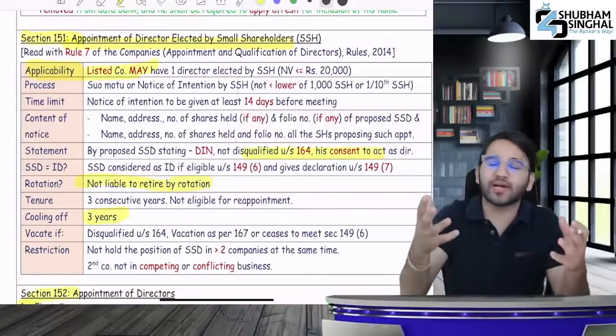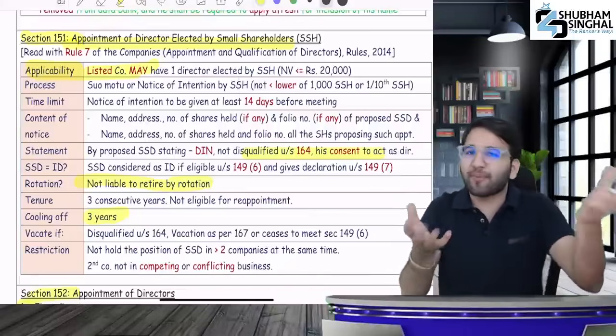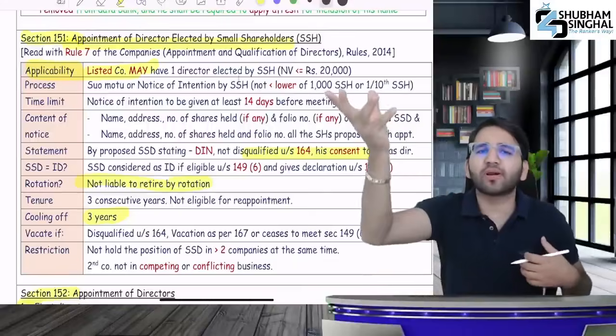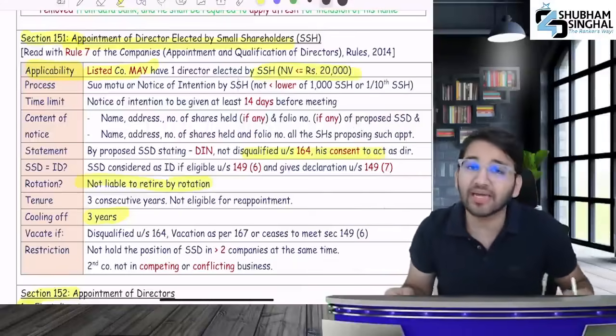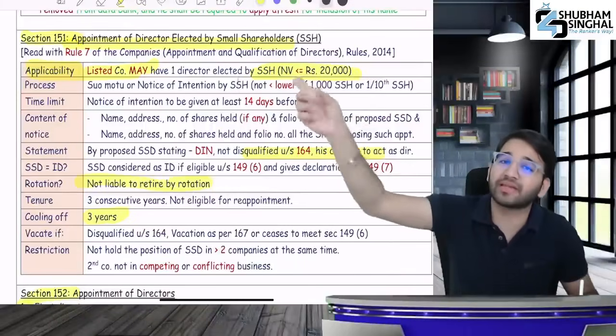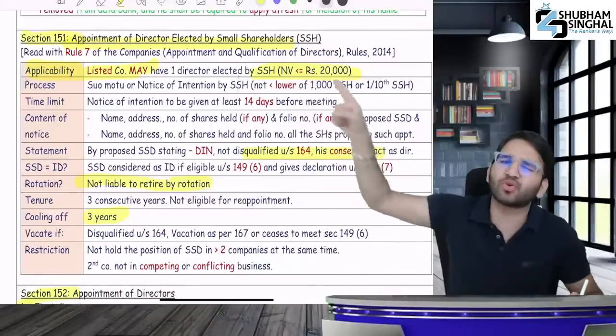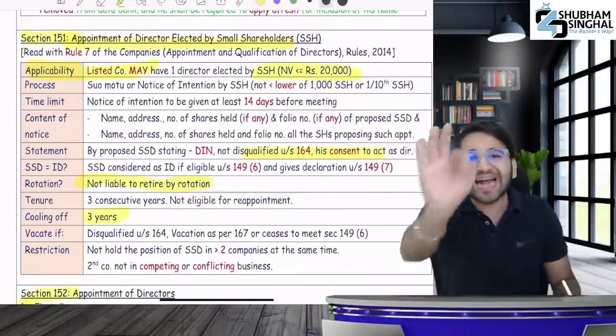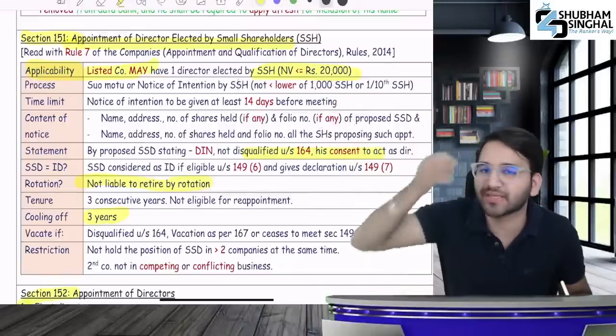How to appoint a small shareholder director? Either suo motu or someone has given you an application. A small shareholder will give the application. What is a small shareholder? Those people who hold nominal value of 20,000 or equivalent, less than or equal to 20,000. Pay attention. You won't remember this in exam. Even if it's 20,000, you will be called a small shareholder.